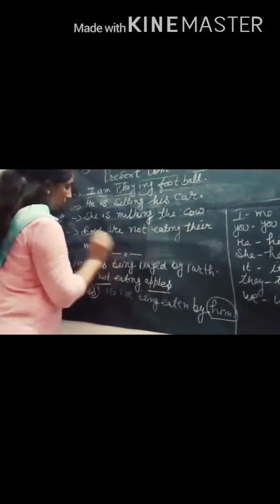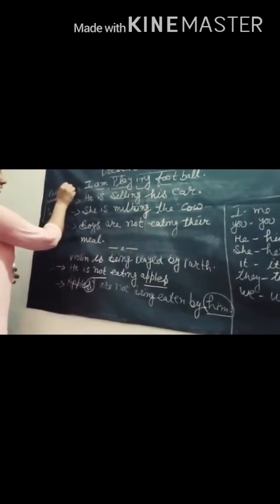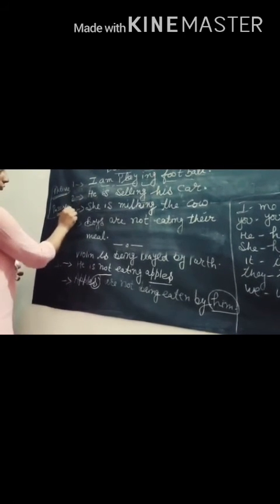So these are the four sentences. 1, 2, 3, 4.